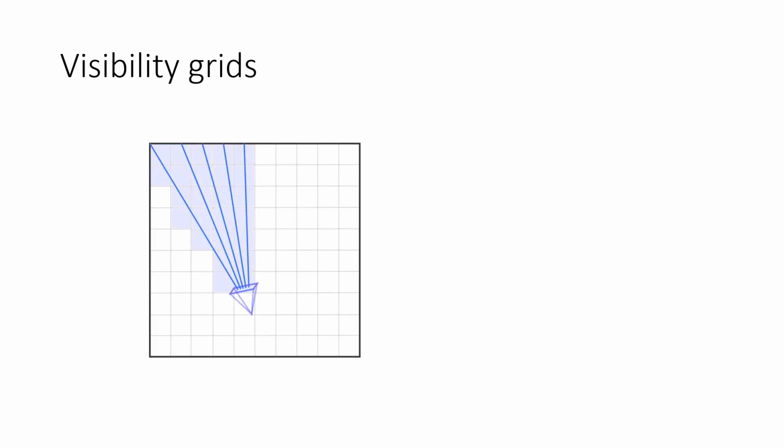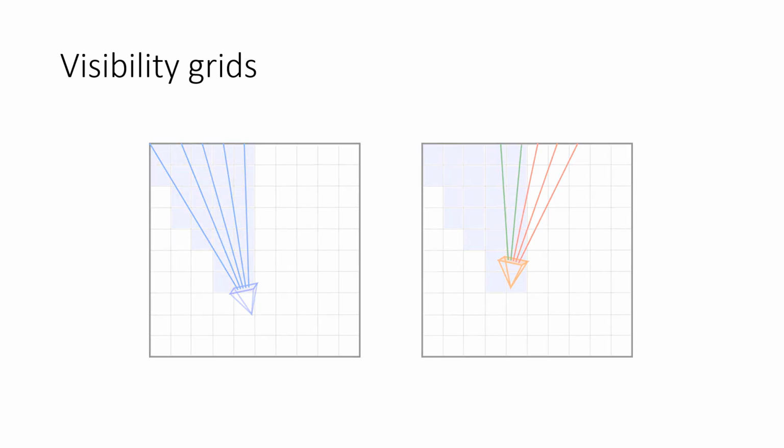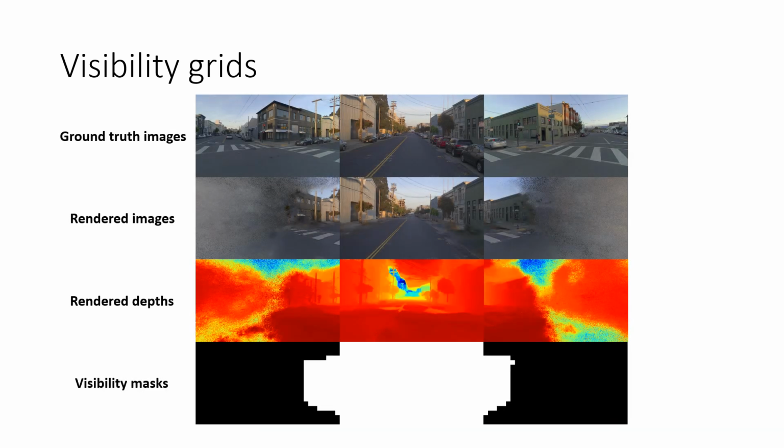Thus, we introduce visibility grids, which are binary 3D voxel grids. We build a visibility grid for each scene representation, and their goal is to retain the information of which parts of the scene are trained. The filling is done during the scene representation training step. Then, during the calibration optimization step, the rays are filtered depending on if the scene is trained or not. Thus, we obtain a mask from the visibility grids that allows the filtering of noises.